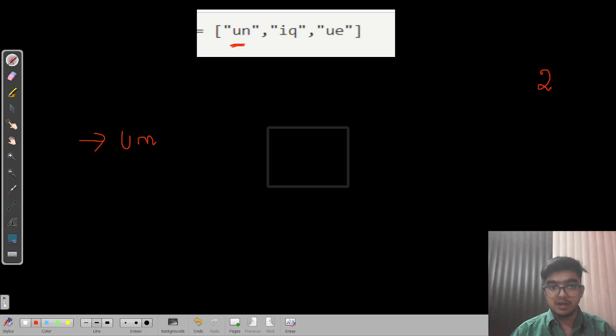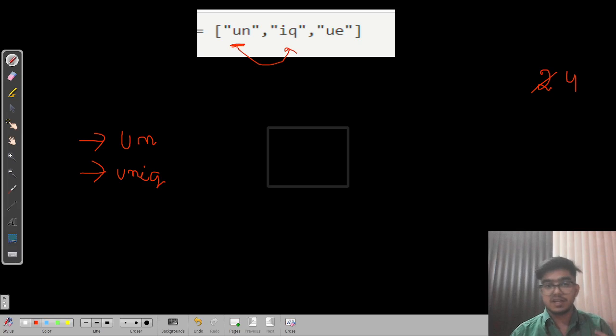We will try to concatenate un with iq. Can I do this? Yeah, because un and iq both are unique. So another string we can create is uniq. And what is the length of it? Its length is 4, and the previous length we have is 2. So we can update it and make it 4. So now we have uniq.